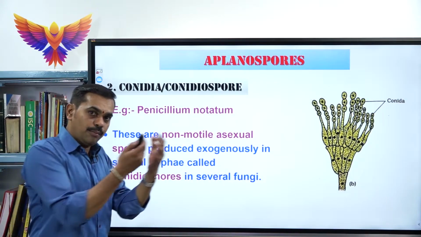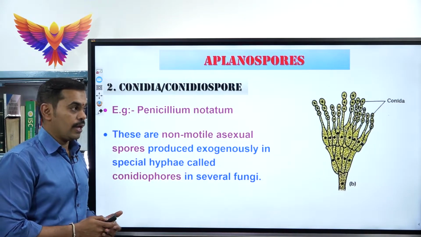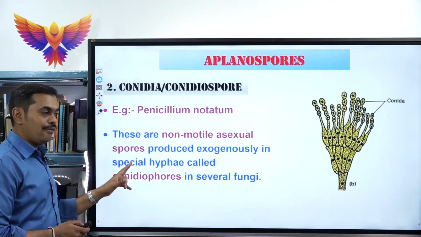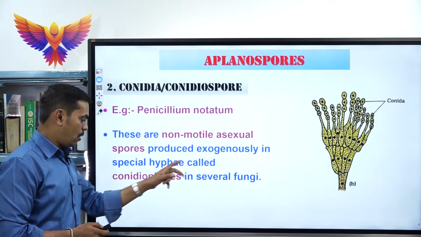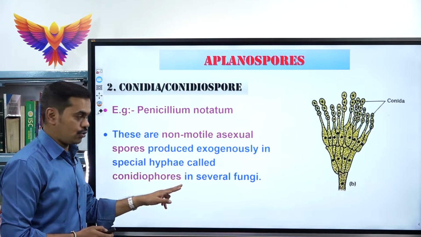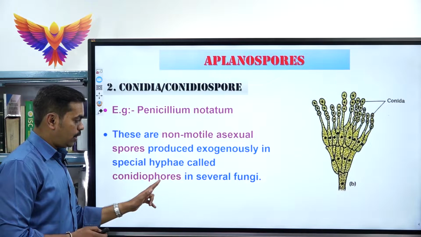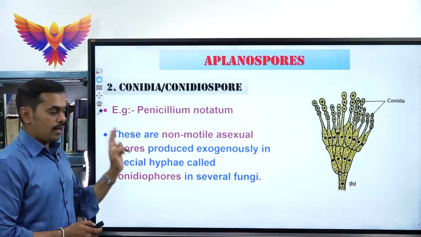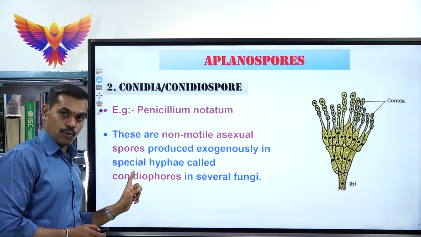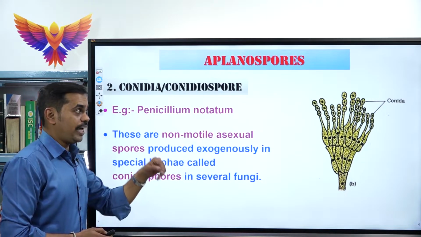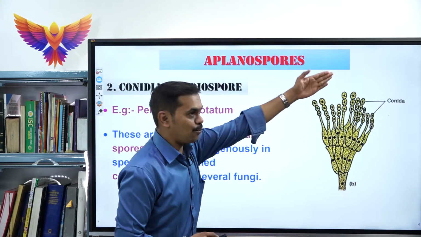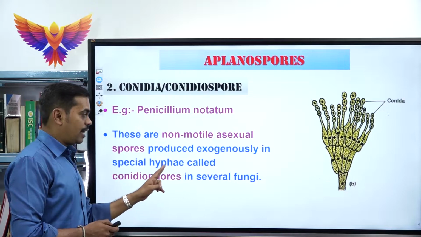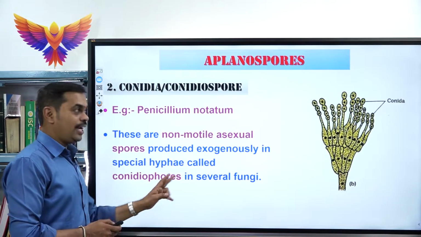Exogenously means they are produced outside the body of the organism. They are borne on special hyphae called conidiophores. Don't get confused between conidiophores and conidiospores. Conidiospores are non-motile asexual spores produced exogenously, outside the body of the organism, on special hyphae called conidiophores.